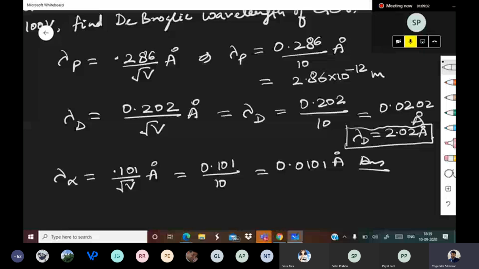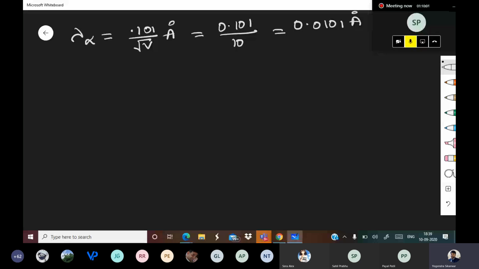Next. Now there is another way of deriving this de Broglie formula using Bohr's postulate. We'll be talking about it in the chapter of atom. Now there were certain other experiments done in dual nature to verify whether the de Broglie wavelength which we are getting is correct or not. So please write Davison-Germer's experiment.